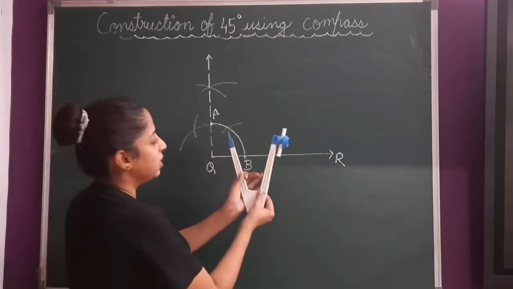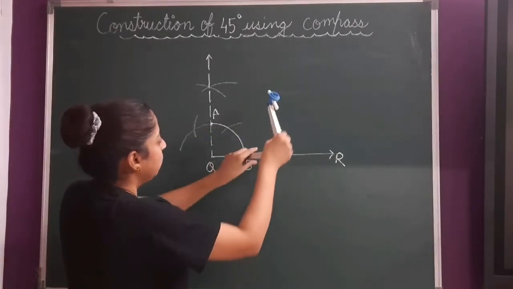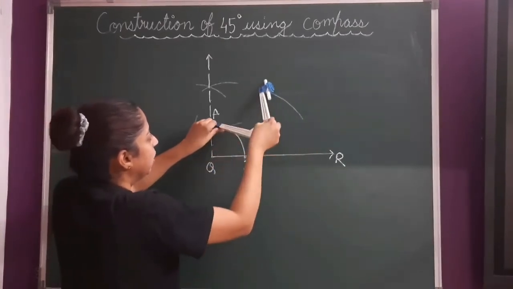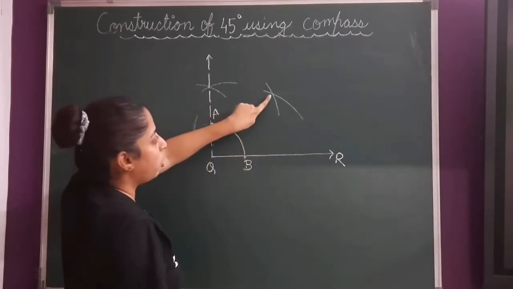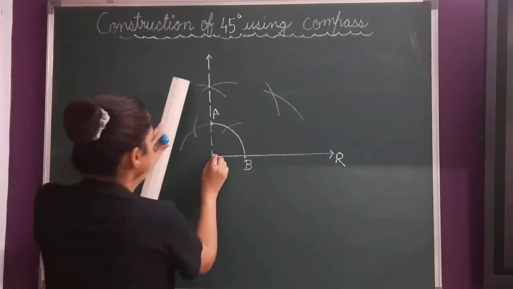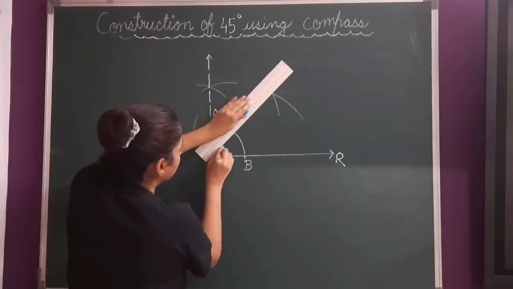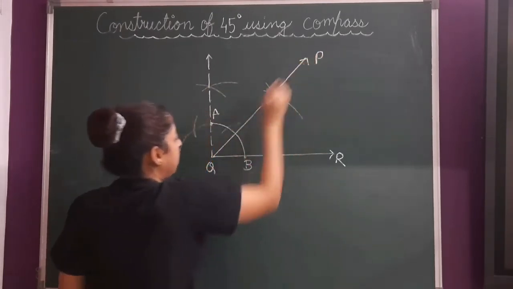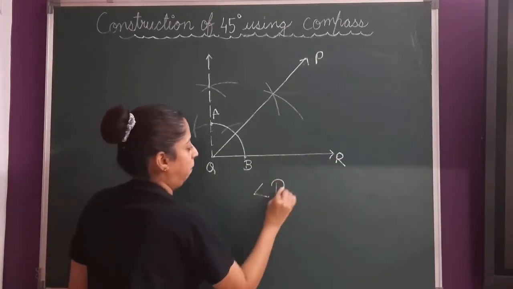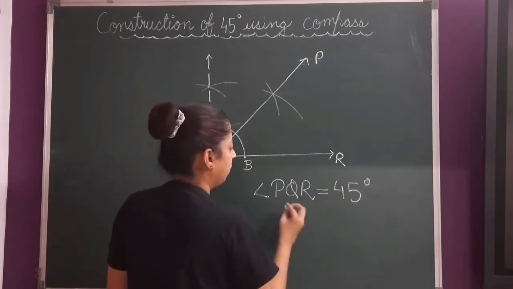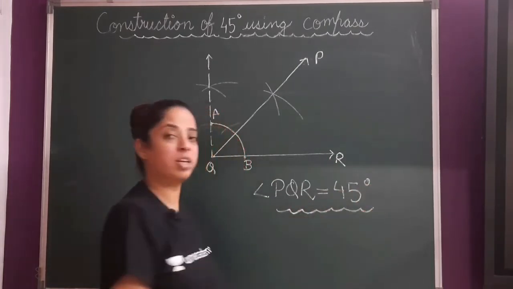Now take this, you can extend it, keeping at B, cut an arc, keeping at A and the same measurement, cut this arc. Now join this point of intersection and your vertex Q. So join this Q and this with a solid line. This angle PQR is equal to 45 degree. I hope now you have understood how to draw a 45 degree angle, my dear students.